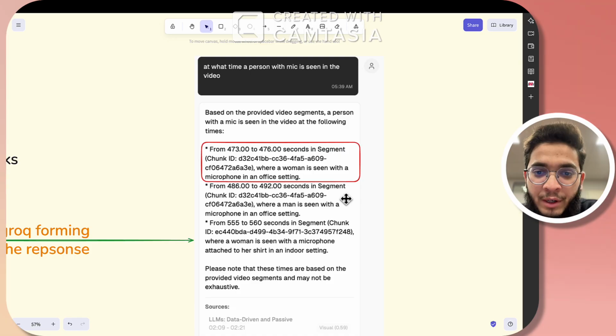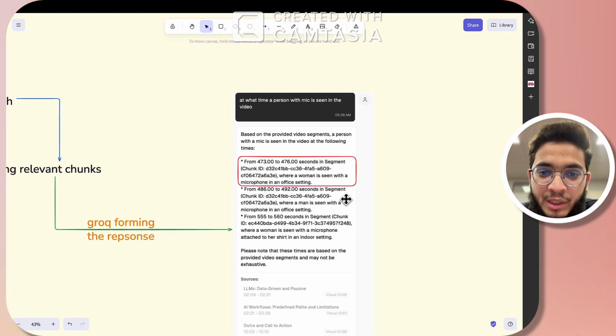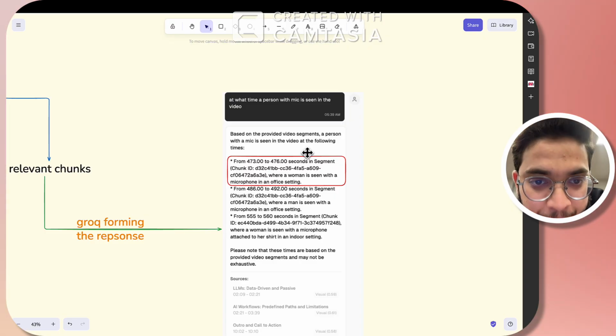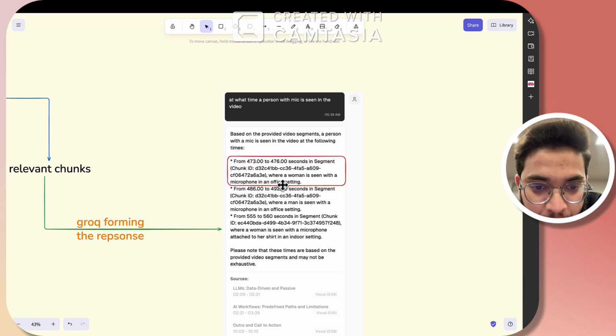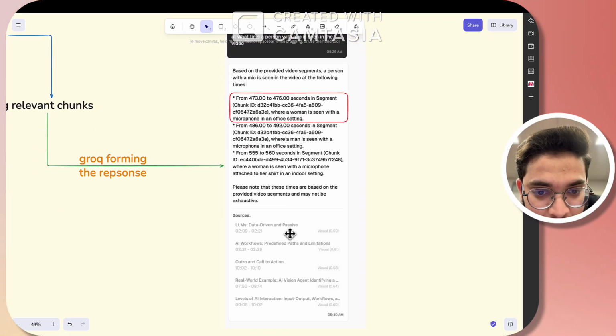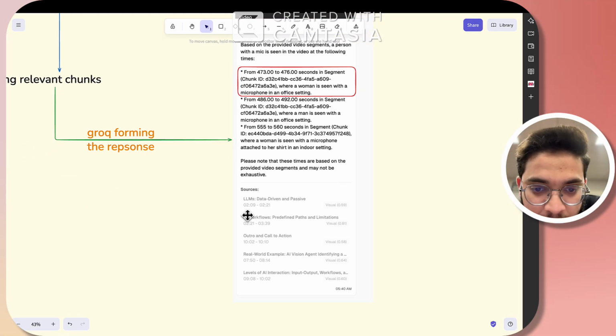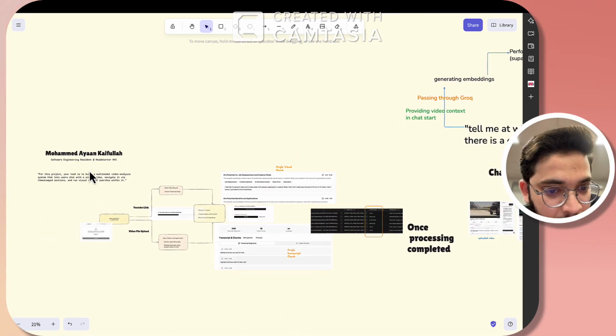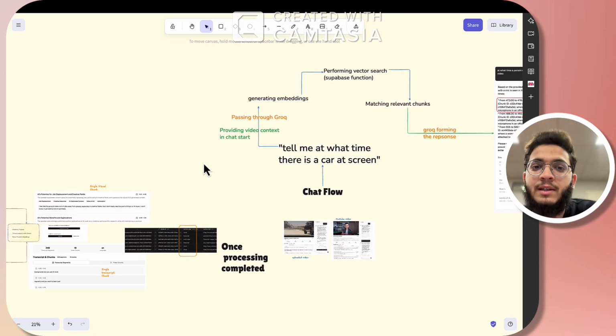So right now I need to work on polishing these responses more. But we are getting at what time a visual thing is on screen, like the person with the mic in the video. It's returning all time segments where a person is sitting with a mic, and we have the resources. Once we click these, we can see the video at that time. So yeah, this is basically the whole flow of the application.